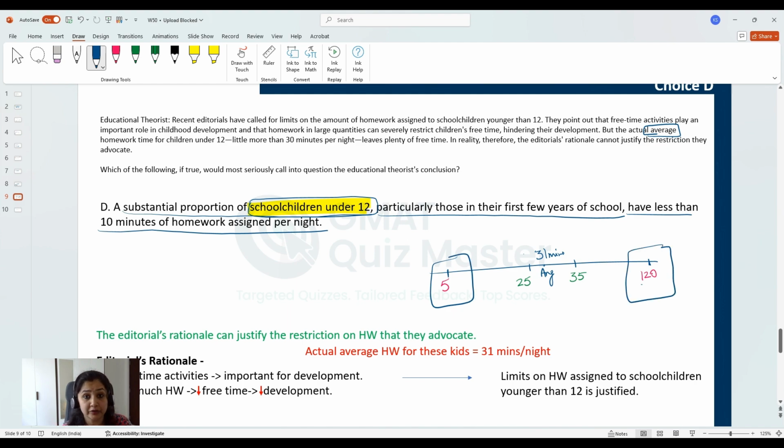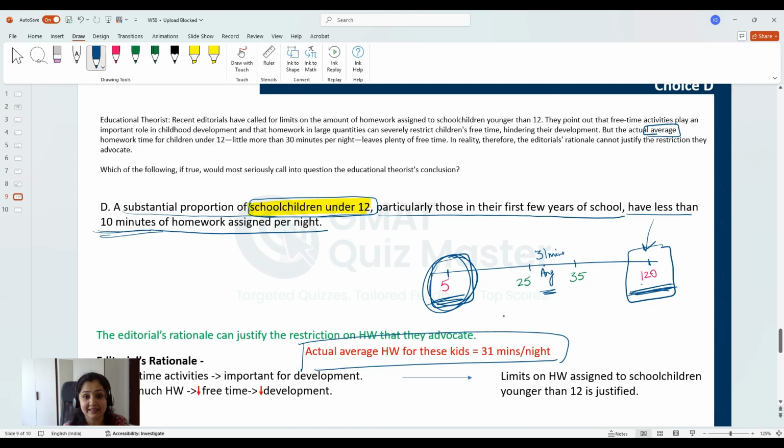There are a lot of students who are getting less than 10 minutes of homework per night, which means maybe there are a lot of students who are getting 5 minutes of homework, 8 minutes of homework per night, which means that there are students who are getting a lot of homework as well. Only then the average will come here around 31, right? If there are a lot of students who are getting just 5 minutes of homework, there are students who would be getting maybe 120, 130, 150, 200 minutes of homework per night. And that is why this choice attacks this fact.